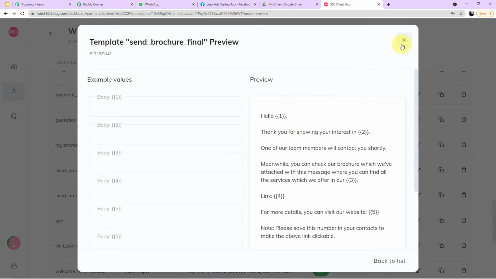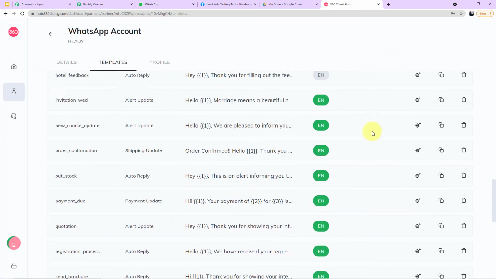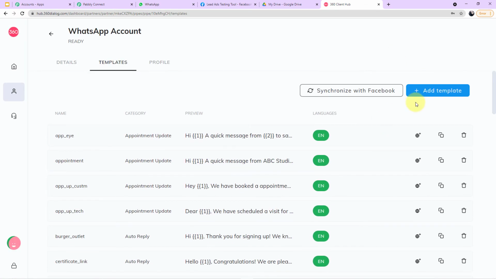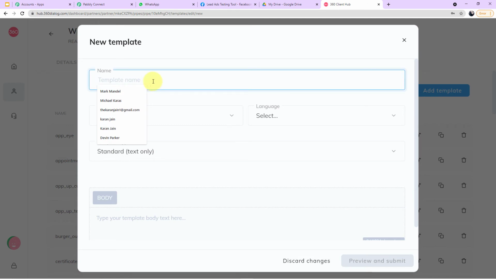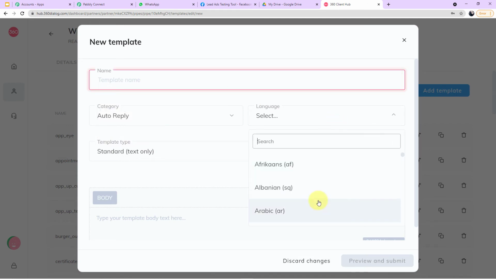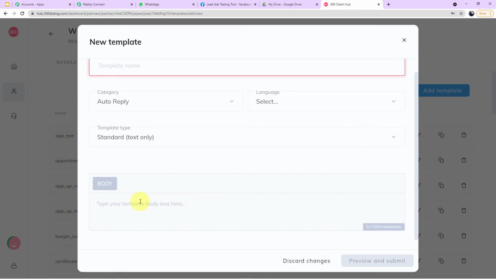Now let me tell you one more important thing, guys, how to create your template. If you scroll up, you can see a blue button at your right corner which says add template. If you click this, here you can see the format of the template. From here you have to create the template. You can name your template from here. You can select the language in which you want the body of the SMS, and finally you will type the body of the SMS here.